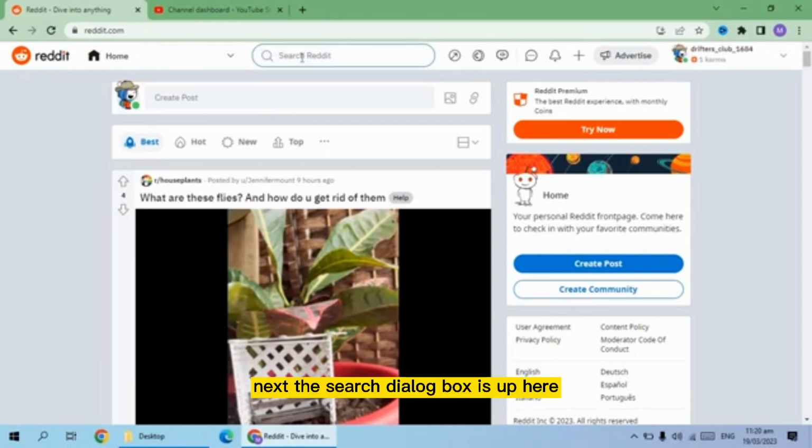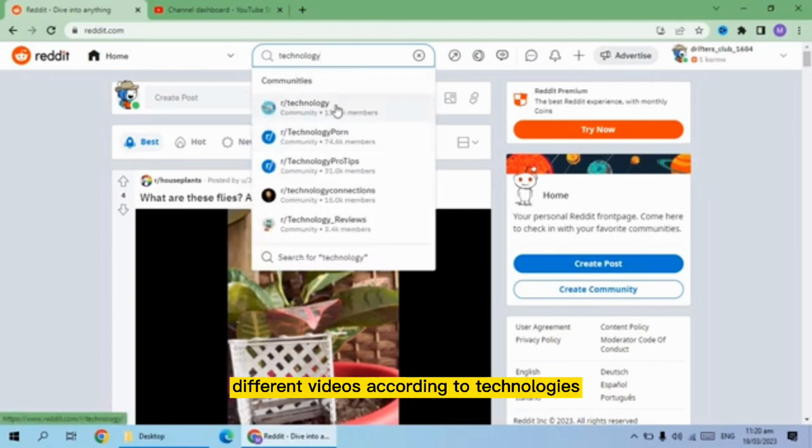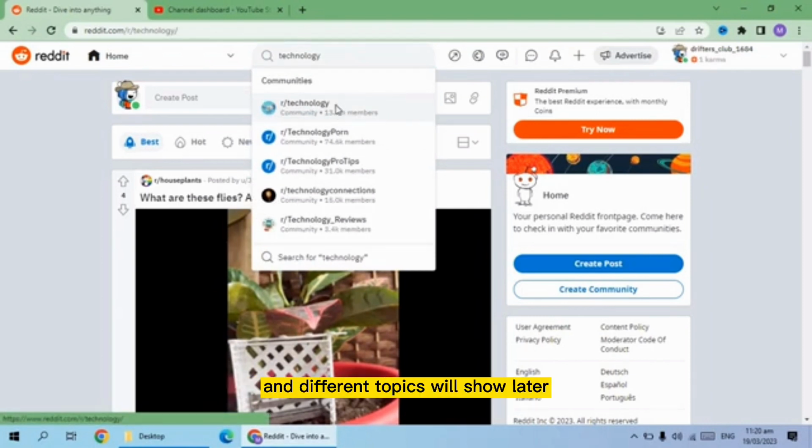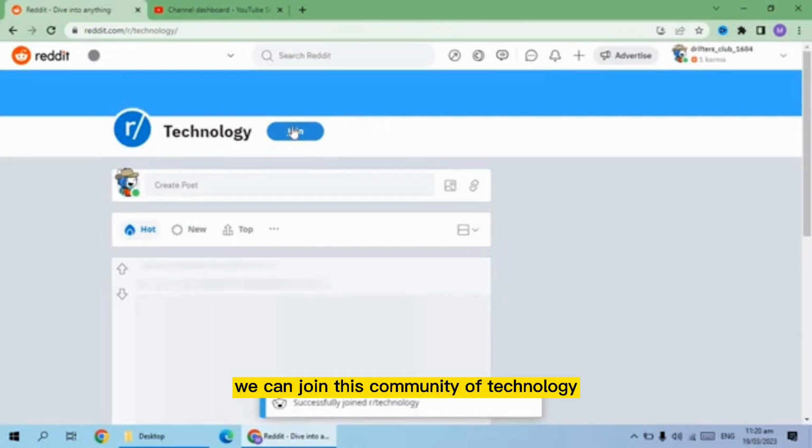Next, the search dialog box appears, you can see it on the screen. Here we can search any topic and any video by typing the title of that topic. As you can see, different videos according to technologies and different topics will show up. As you can see on the screen, technology, we can join this community of technology.